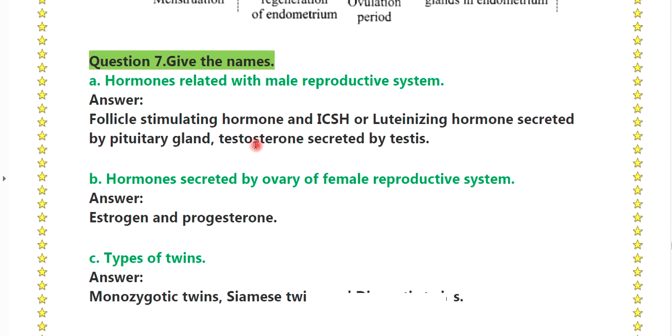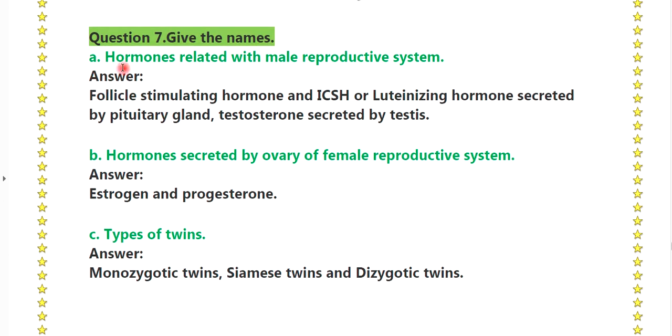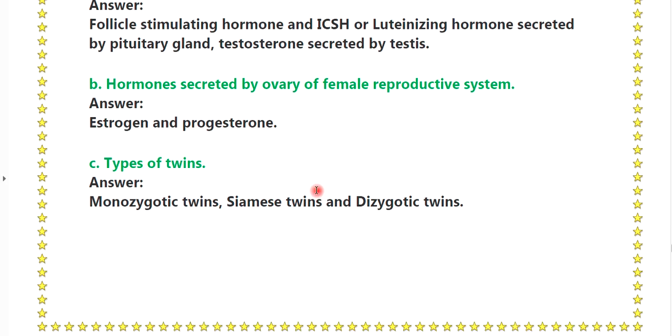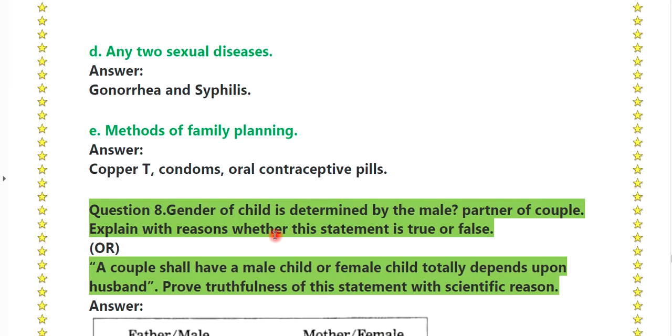Okay, next question, question number 7, give the names. A. Hormones related to the male reproductive system are the follicle stimulating hormone, that is ICSH, or the luteinizing hormone, secreted by the pituitary gland, and testosterone secreted by the testes. B. Hormones secreted by the ovary of the female reproductive system are estrogen and progesterone. C. Types of twins are monozygotic twins, Siamese twins and dizygotic twins. D. Any two sexual diseases are gonorrhea and syphilis.